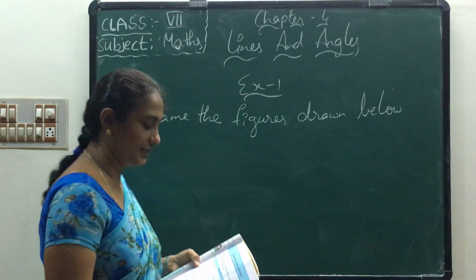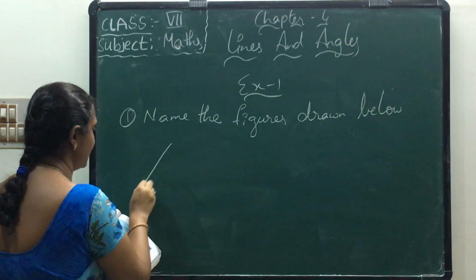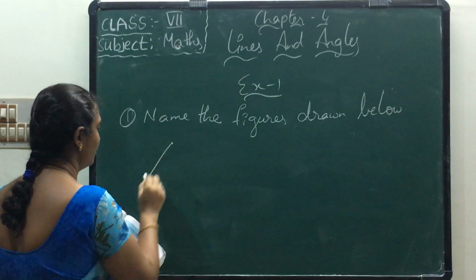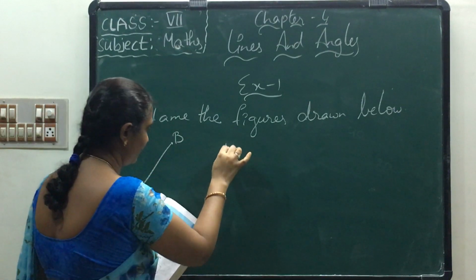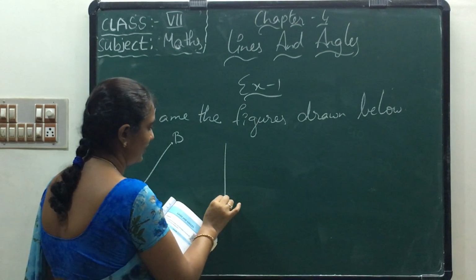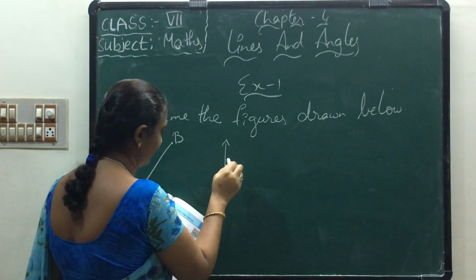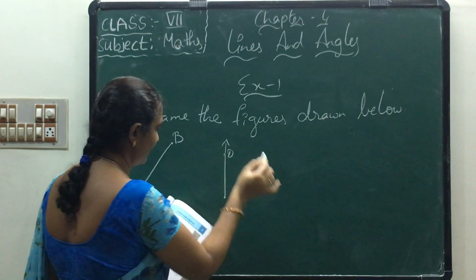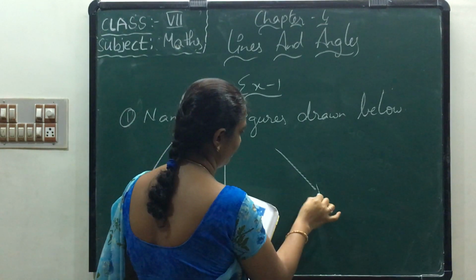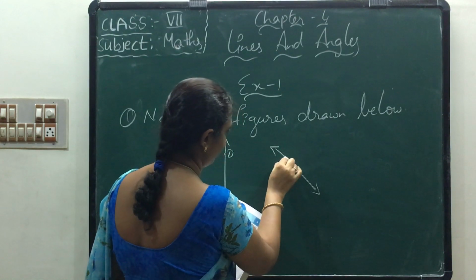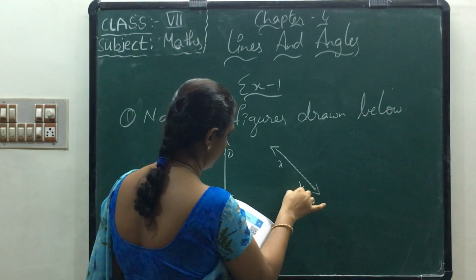Some figures are given. See the first one. What is the first figure they have given? A, B. Next one. It has one end point, and on the other side a ray symbol. Here D, here C they have given. X, Y.